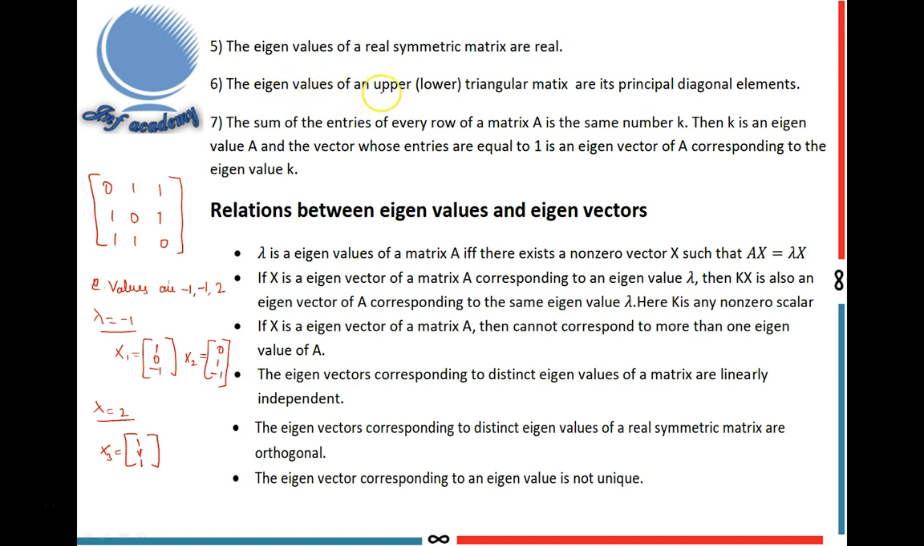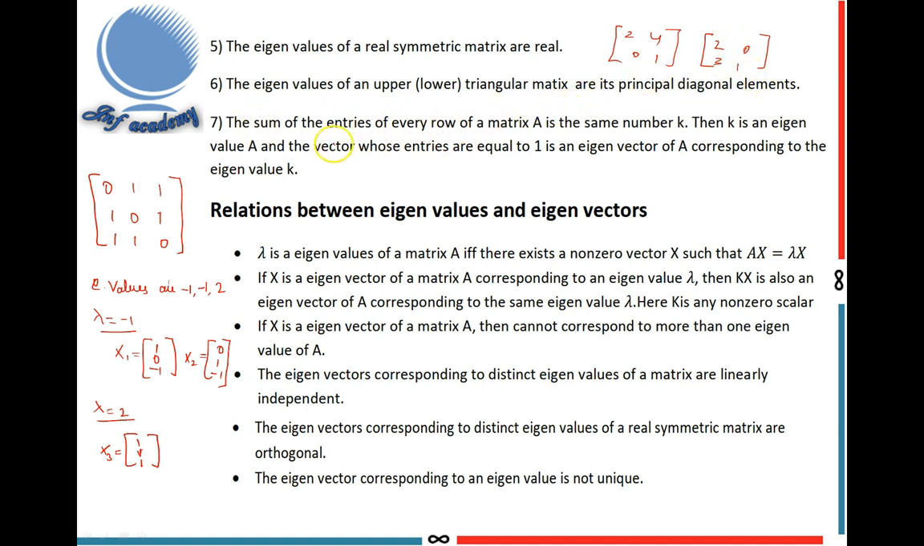Next, the eigenvalues of an upper triangular matrix are its principal diagonal elements. What is meant by an upper triangular matrix? If the elements below the principal diagonal are 0, then it is called an upper triangular matrix. I write one example: 2, 4, 0, 1. This is an upper triangular matrix. In this case, the eigenvalues of this matrix are 2 and 1. The principal diagonal elements are the eigenvalues. What is a lower triangular matrix? 2, 0, 3, 1. This is a lower triangular matrix because the elements above the principal diagonal are 0. In this case, the eigenvalues are 2 and 1.